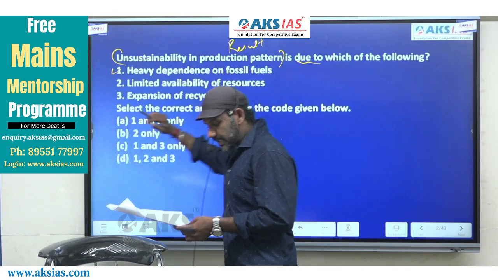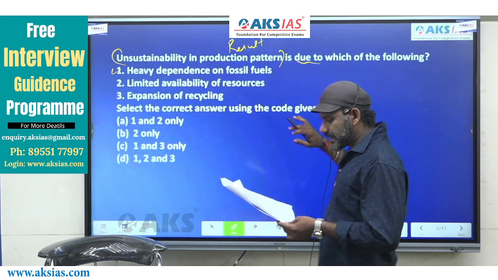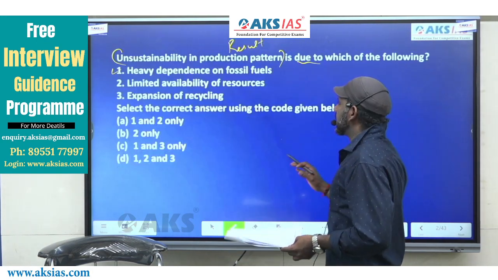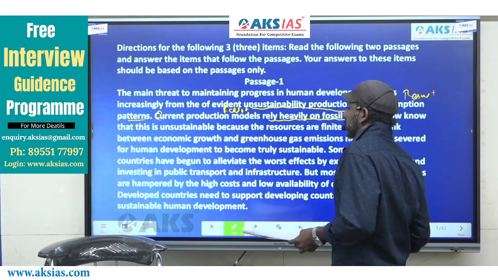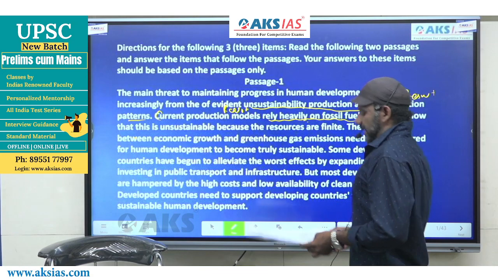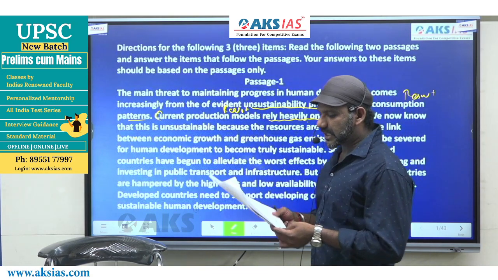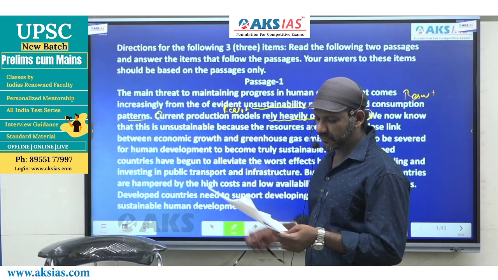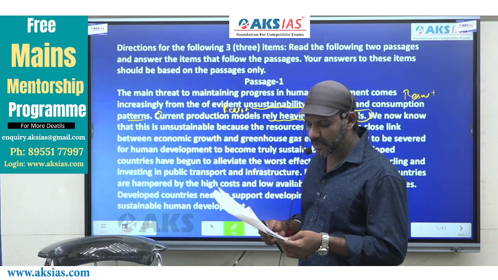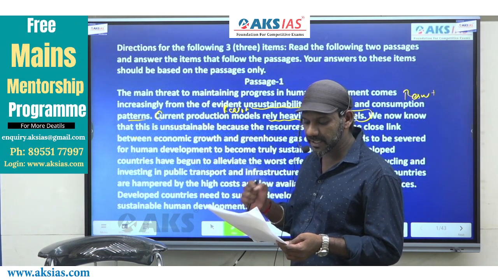Come to option A once again. Limited resource availability. I'll read statement 2 once again. Limited availability of resources. Come to the same part of the passage. Now, it says, current production models rely heavily on fossil fuels. We now know that this is unsustainable because the resources are finite.